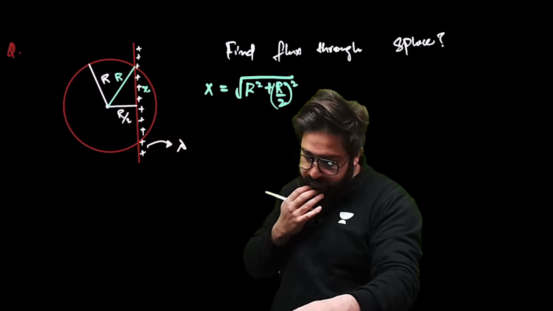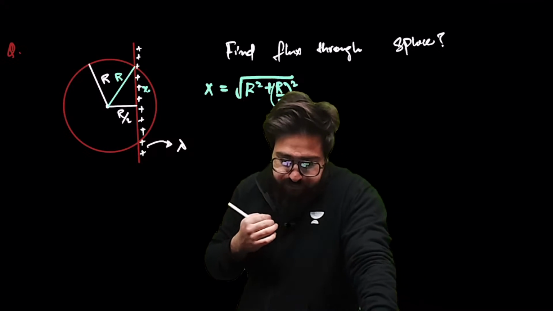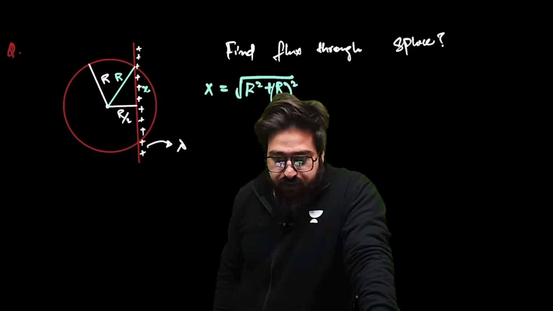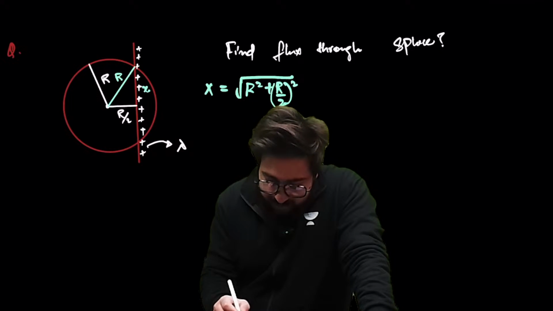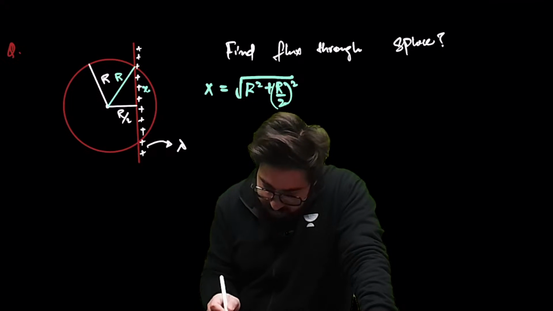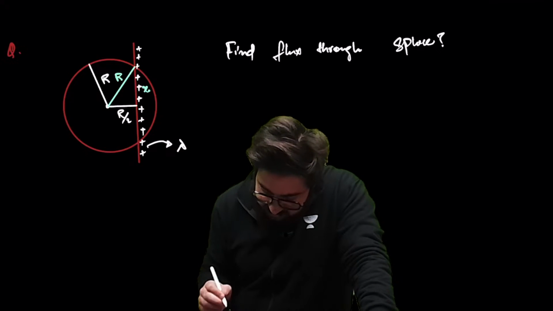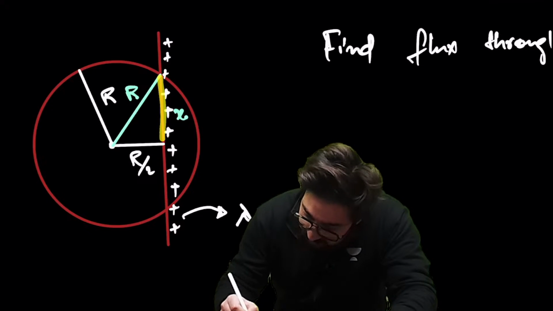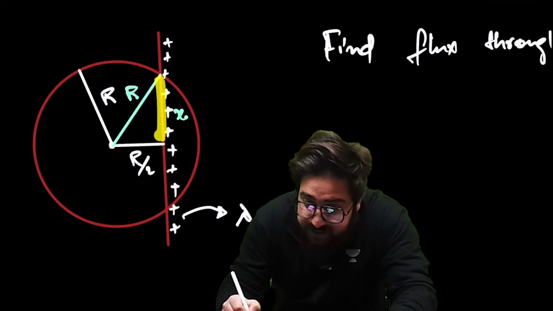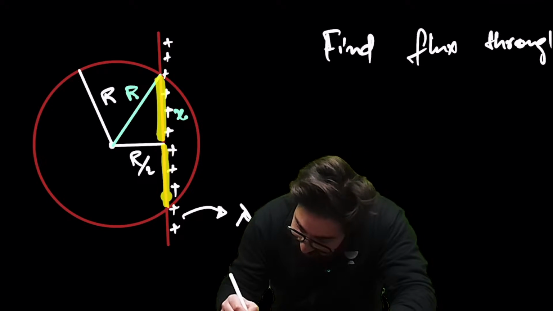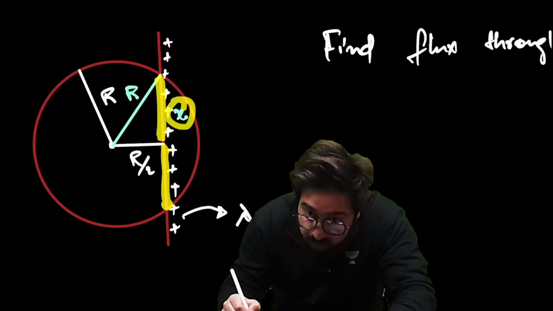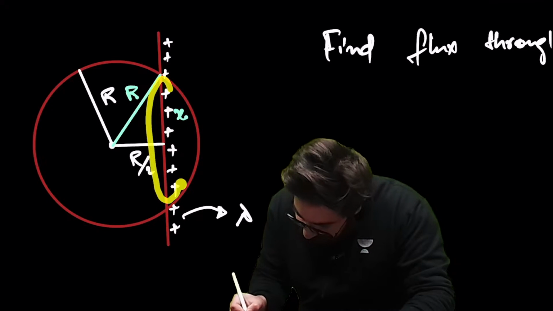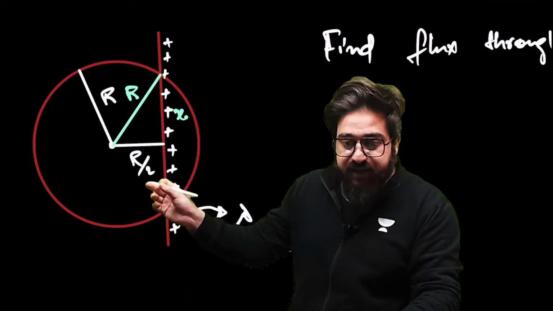Is this clear? Then you can find the value of x in this case. By using this you can find the value of this x. Once you get the value of x, multiply it with the other x. This is also x, and this will be also x. X plus x is 2x. So this much is the length of the rod which is present inside.